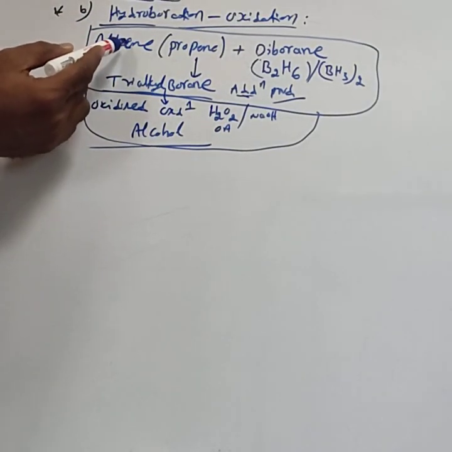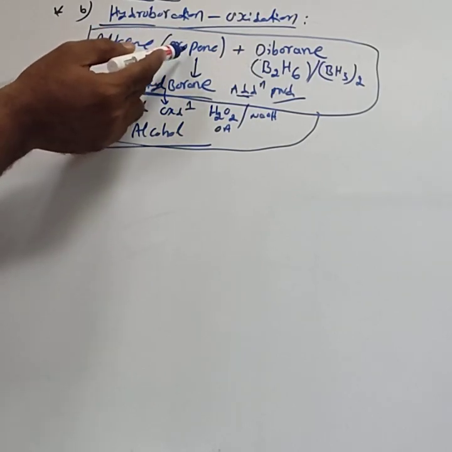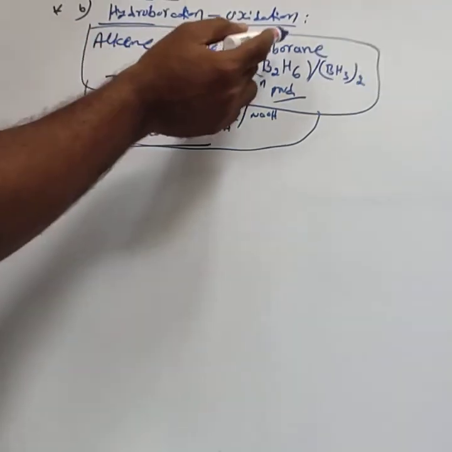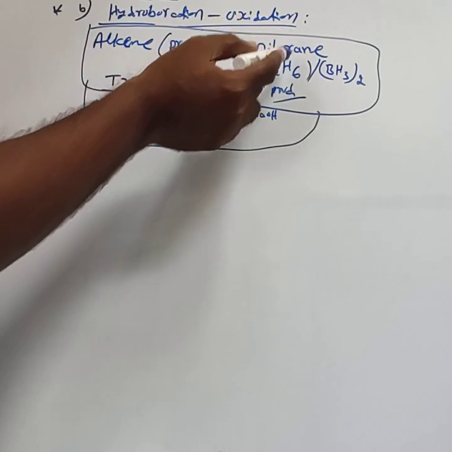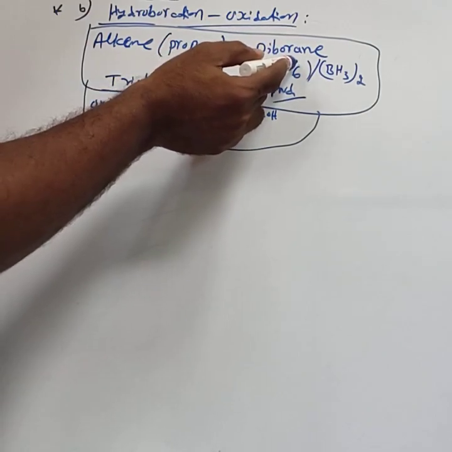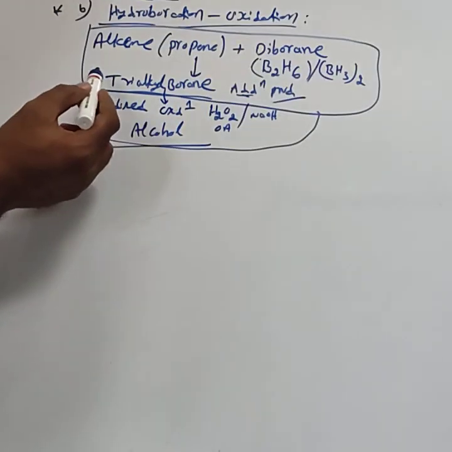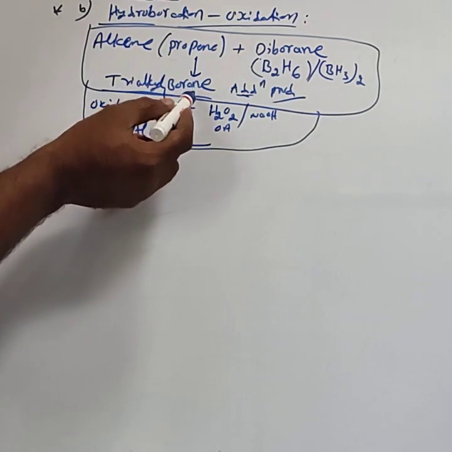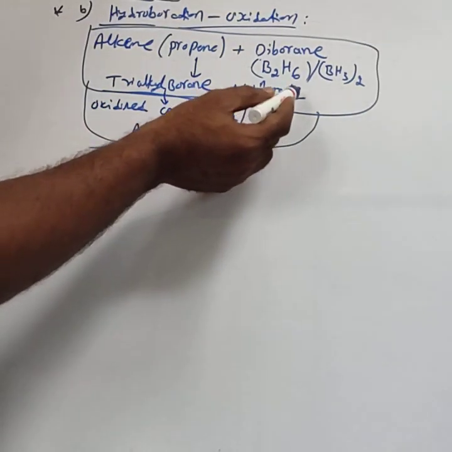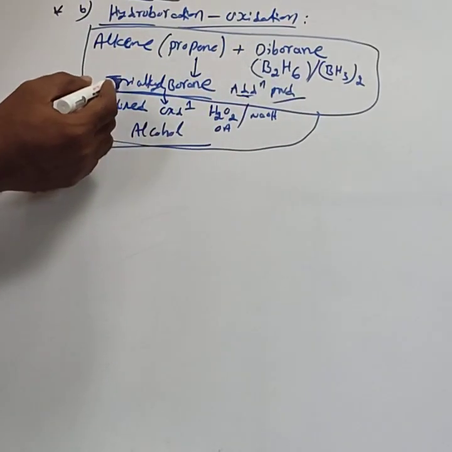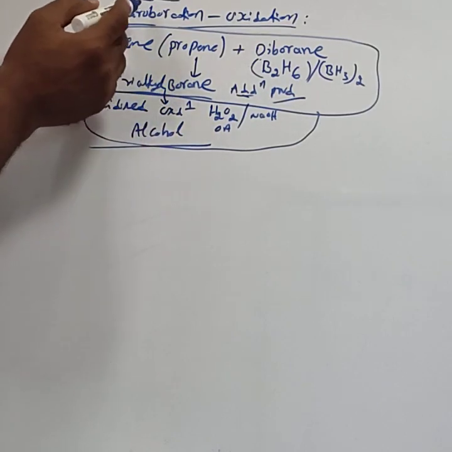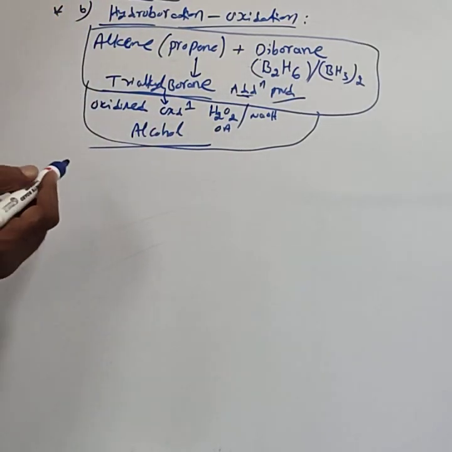Alkene. In our syllabus, the alkene used is propene. Alkene treated with diborane, whose formula is B2H6, forms trialkyl borane, which is an addition product, an adduct. Up to the formation of trialkyl borane is called the hydroboration reaction.